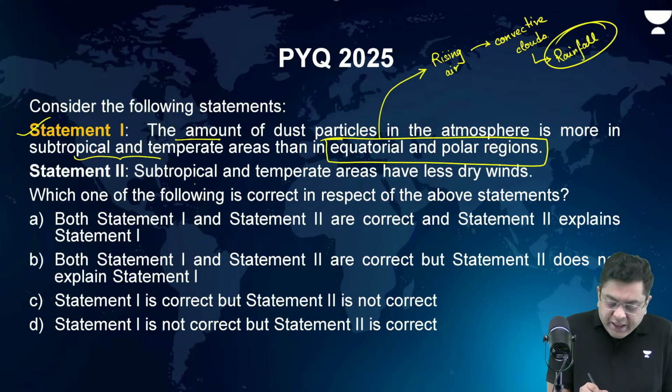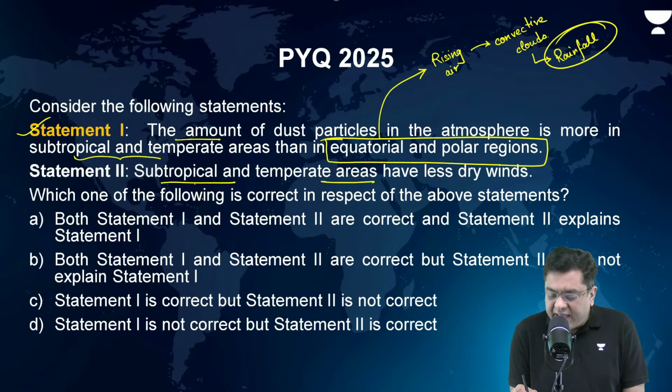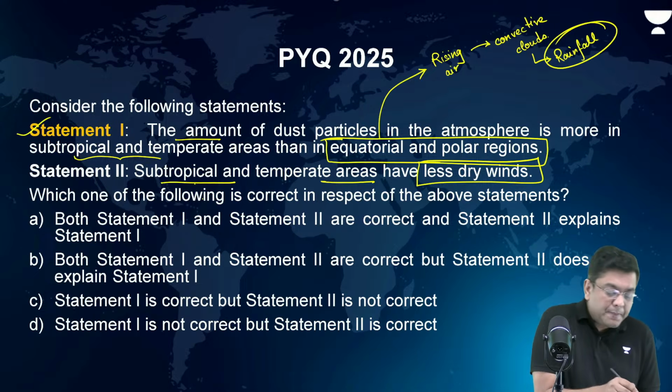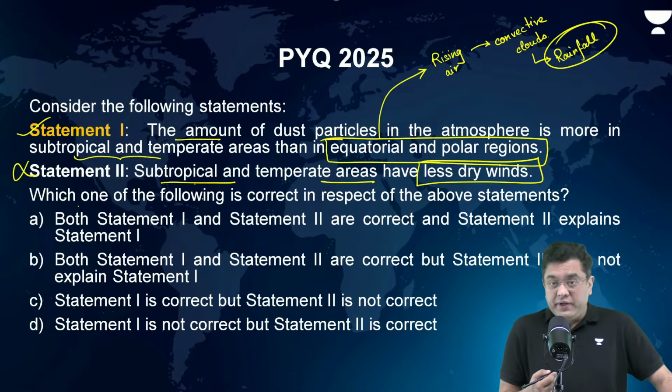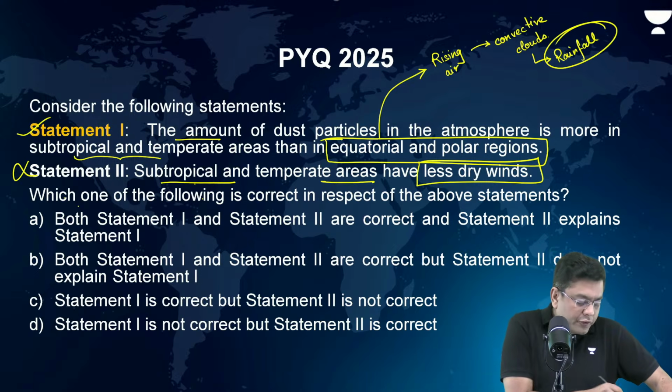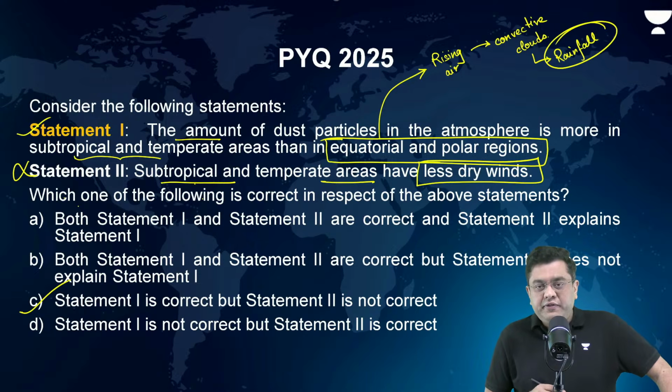Statement 2: subtropical and temperate areas have less dry winds. This is incorrect. Here, you have more dry winds in subtropical regions because of an absolute lack of rainfall. So, the correct answer in this case is C.